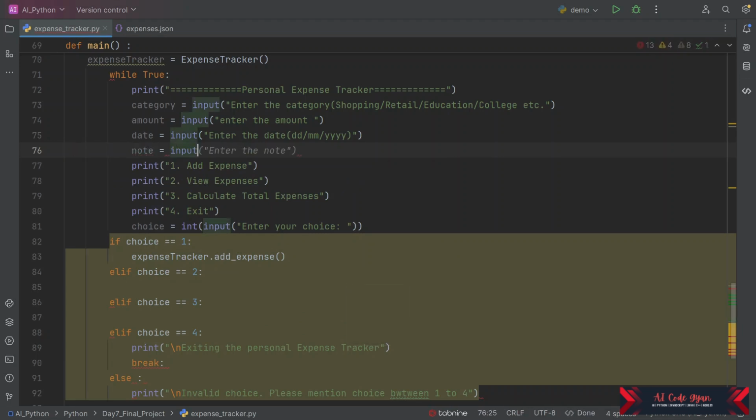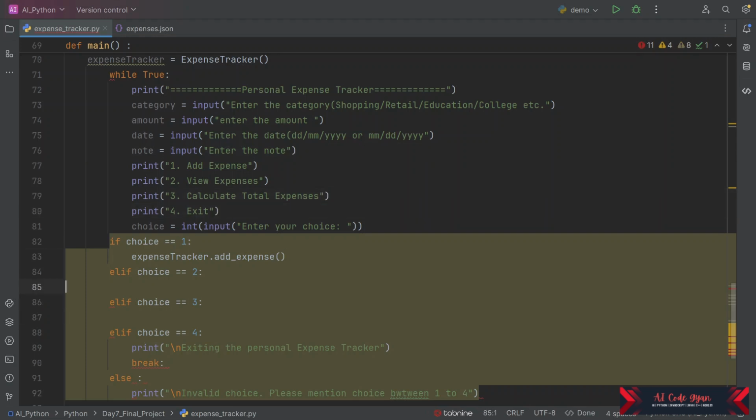for Western format, we use MMDDYYYY. So we can put that as well, or we can use MMDDYY for Western. So now enter the note here, which will make sure it will add the note.